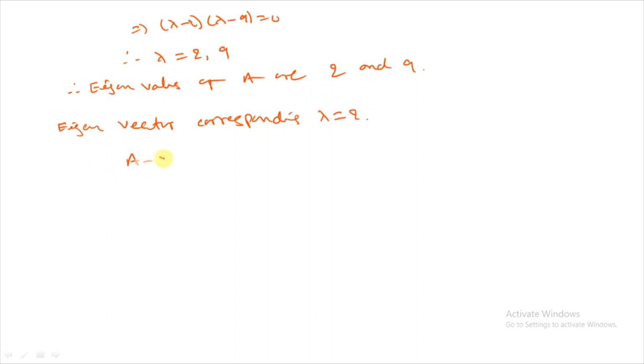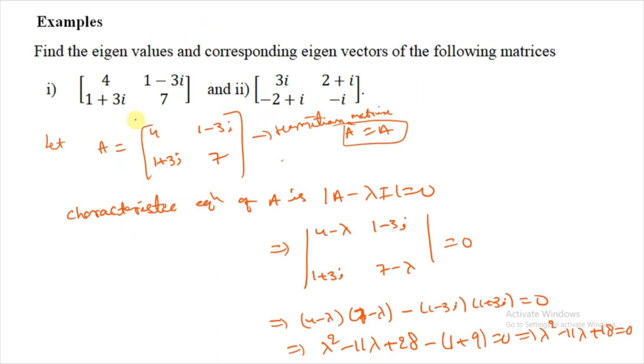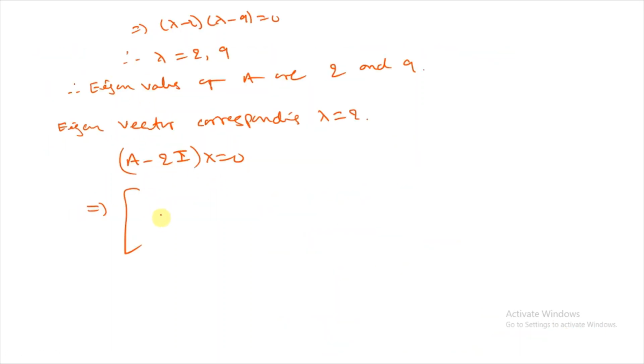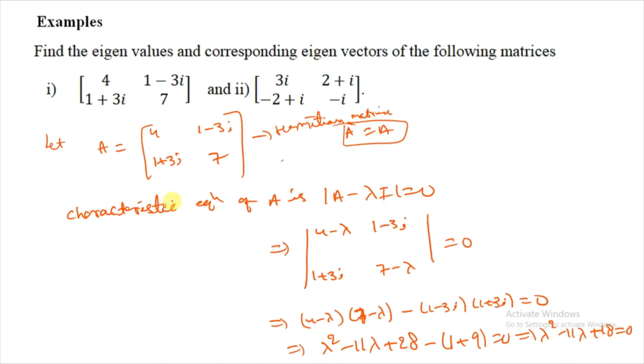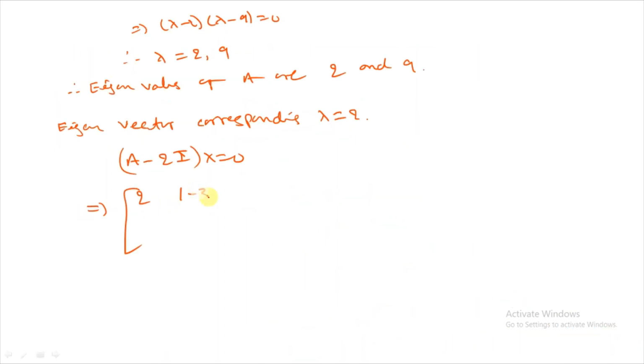A minus 2I is [4 minus 2, 1 minus 3i; 1 plus 3i, 7 minus 2], that is [2, 1 minus 3i; 1 plus 3i, 5], times x1, x2 equal to 0.